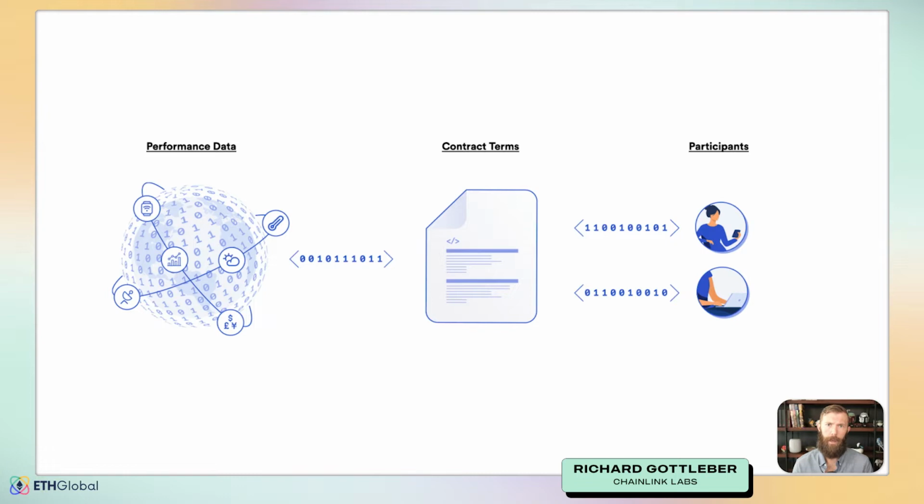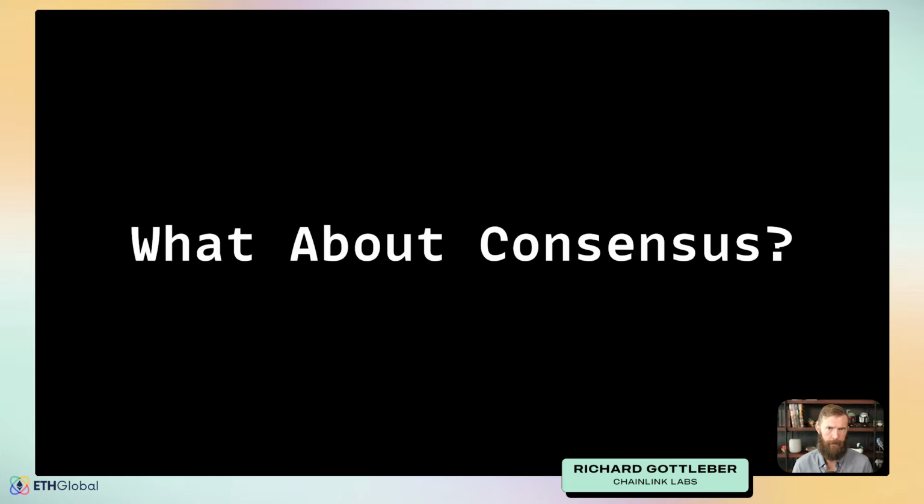Now, in order for smart contracts to work, they live on a blockchain, and blockchains rely on the different nodes within the chain reaching something called consensus. What about consensus? How do we reach an agreement within a network of nodes for certain values? Let's take a look at a simple example.